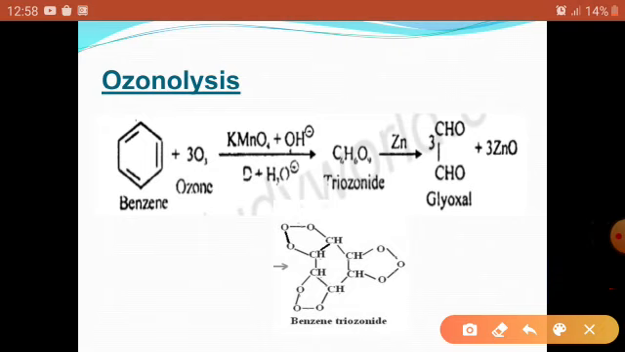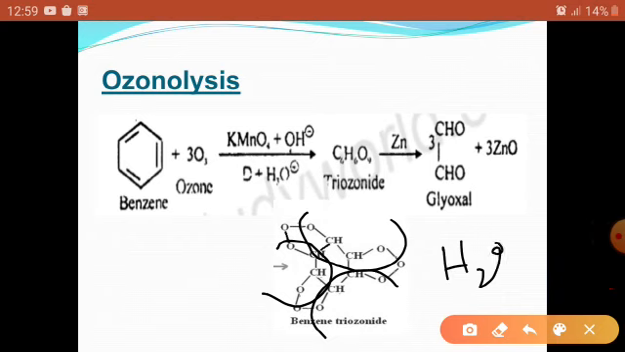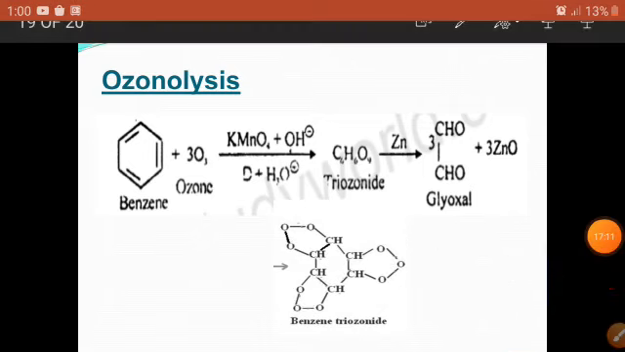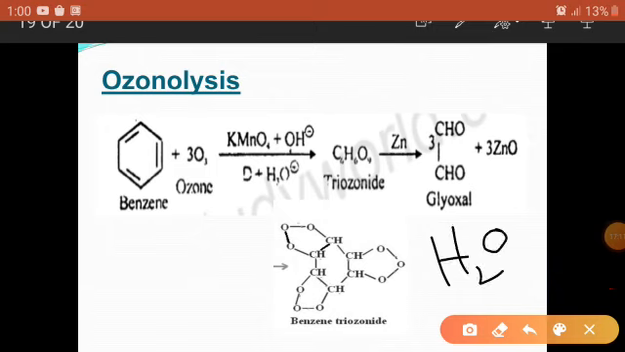So cleavage takes place, and when cleavage takes place, it is broken and converted into three carbonyl compounds. This segment is broken and this segment is broken. Here one oxygen is present, and it reacts with water and is converted into H2O2. This hydrogen peroxide, H2O2, reacts with zinc and is converted into zinc oxide and water again.